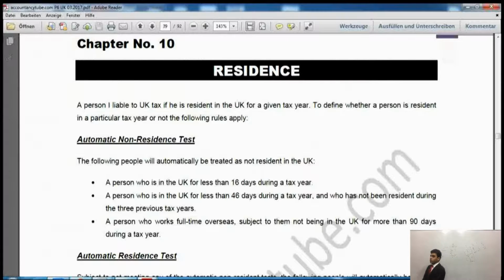Now, although we have almost completed income tax, we don't know yet who shall pay tax. Will I be liable to pay tax if I am living in India? If I am living in India, I have some property in the UK, will I be liable to pay tax? If I am living in the UK, but I am not working, I am only coming to the UK for a few weeks, will I be liable to pay some tax as well? So these are the questions which will be answered in this lecture and in this chapter of the notes.